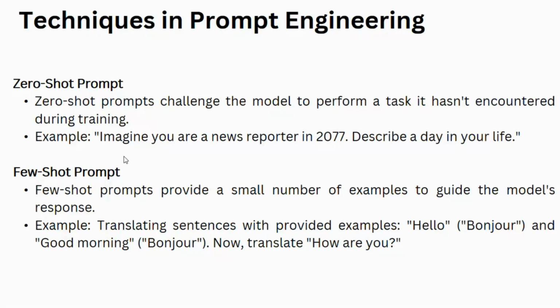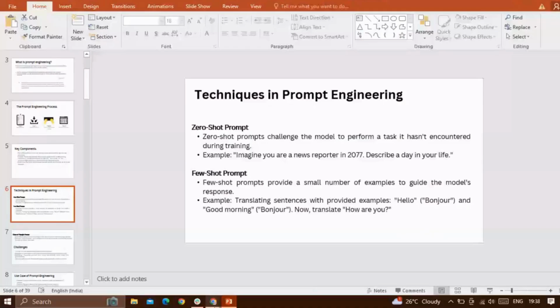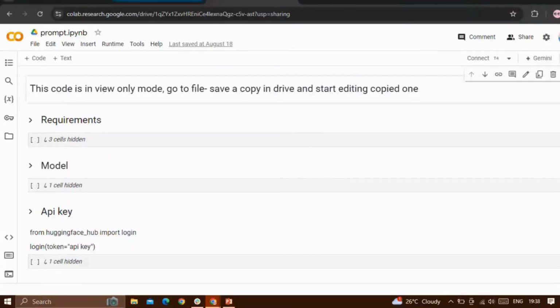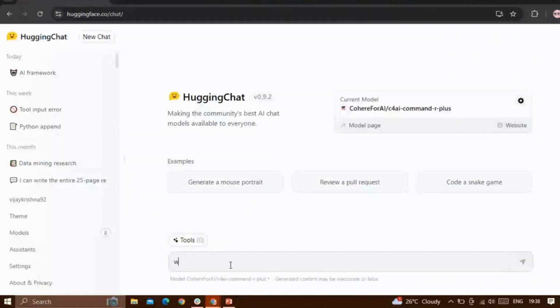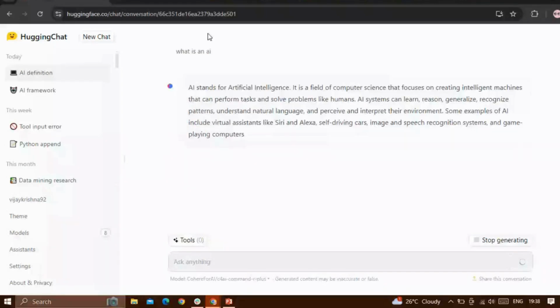For example, I can show you. Here I gave the query, what is an AI, and it gives the results. This is called a zero shot prompt.